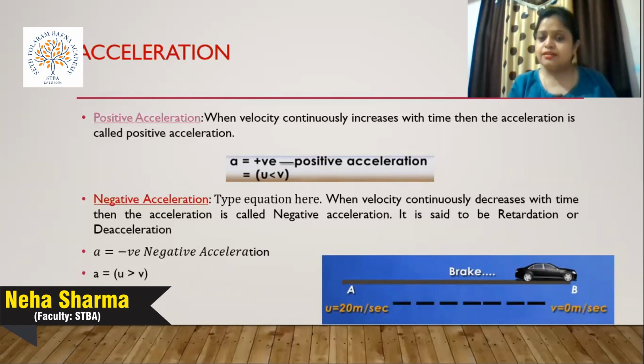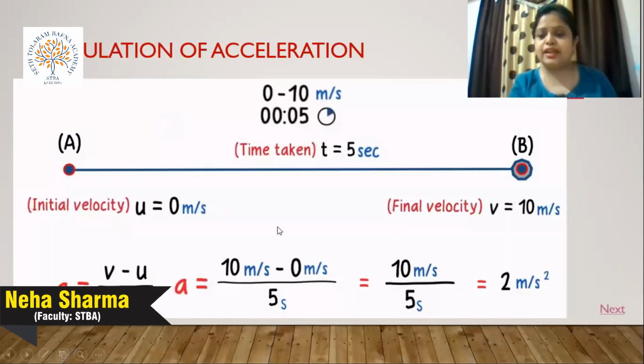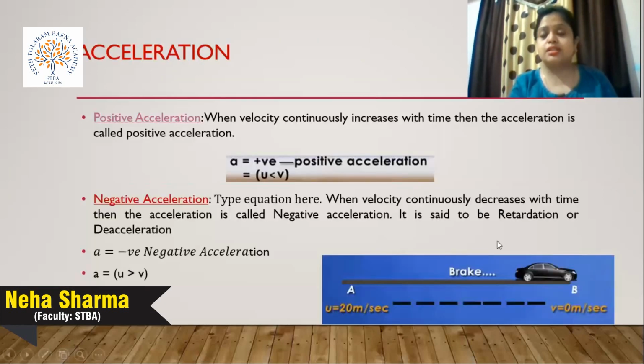If v is greater, then the answer is again positive. As we discussed in the last example, we get a positive answer because the value of v is larger in comparison to the value of u. So this type of acceleration is defined as positive acceleration because we get a positive answer.